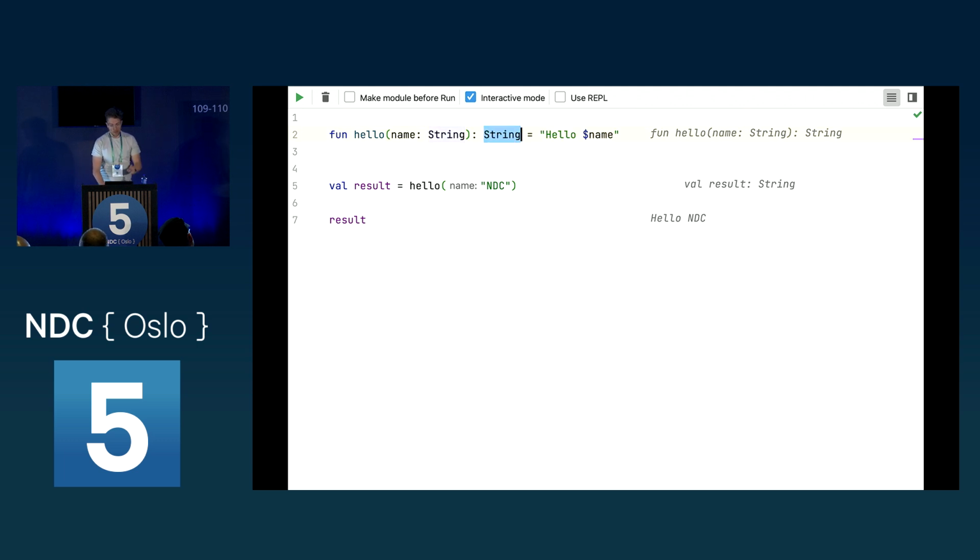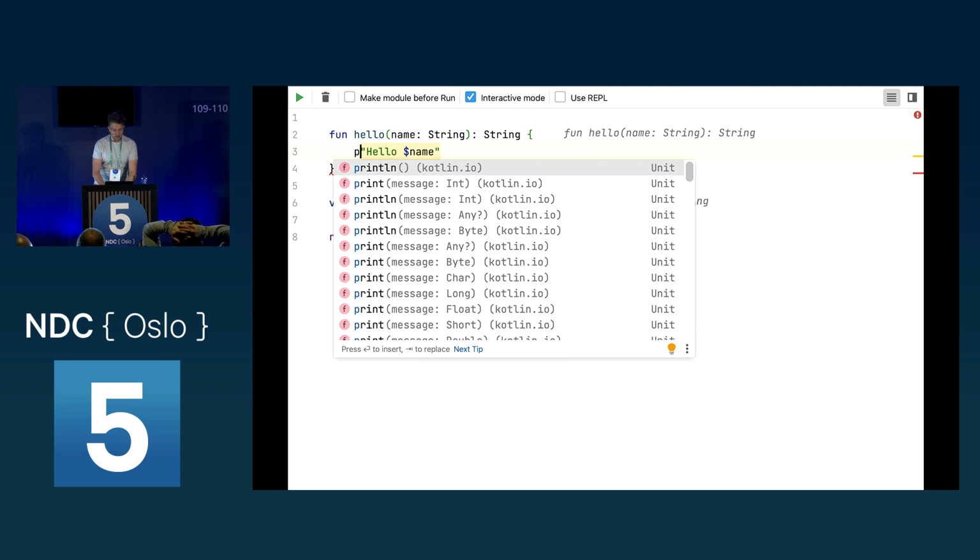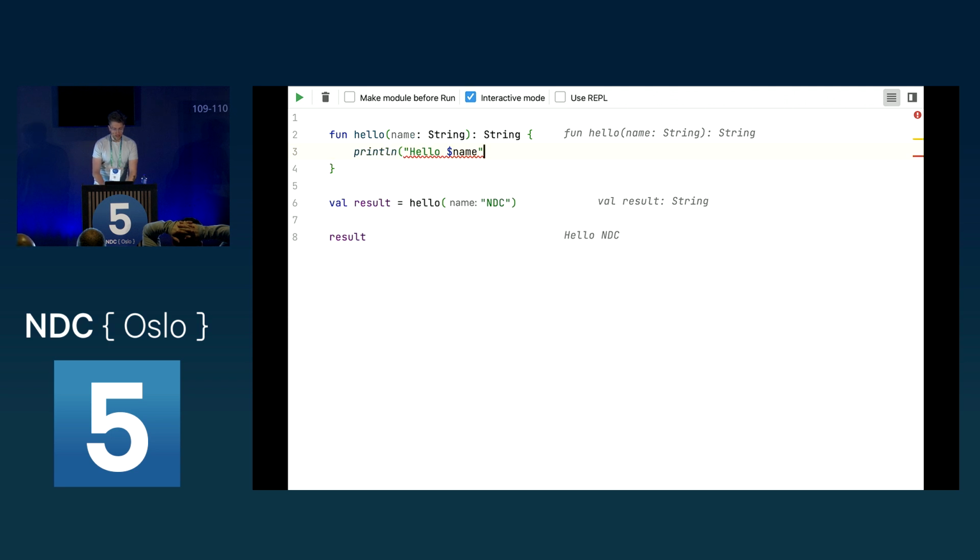Personally, I'd like to keep this return type because we will see later, if we work with nullable types, it's really good if we know whether it's an optional type or a non-nullable type. So we have now this. Now let's just return here, and let's see something interesting. If I would say, well, I don't want to return this, I just want to output this like this, and I want to not return anything. As you can see, the result and everything still compiles.